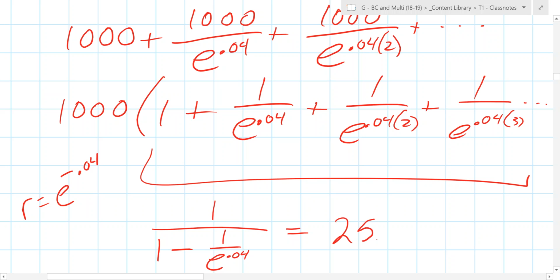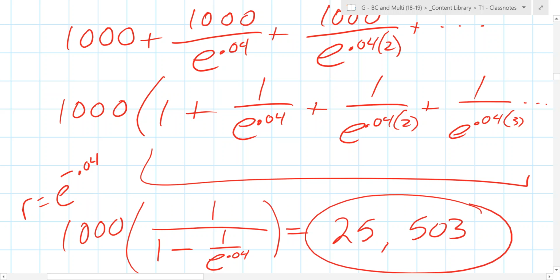If you do that out, because the answer to this is going to be 1,000 times that, right? So the answer ends up being 25,503, like that. This company's worth $25,000. Seems counterintuitive, right? It's earning $1,000 forever, right?